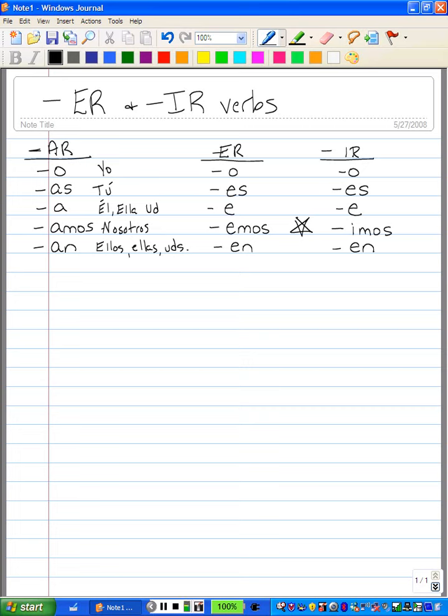Alright, what you're going to do is this. On page 97 in your book, there's a list of ER and IR verbs. They're also in your vocabulary list for Lesson 3. So we can take the verb beber, to drink, and we'll take the verb vivir, which means to live. And over here we'll put our pronouns again.